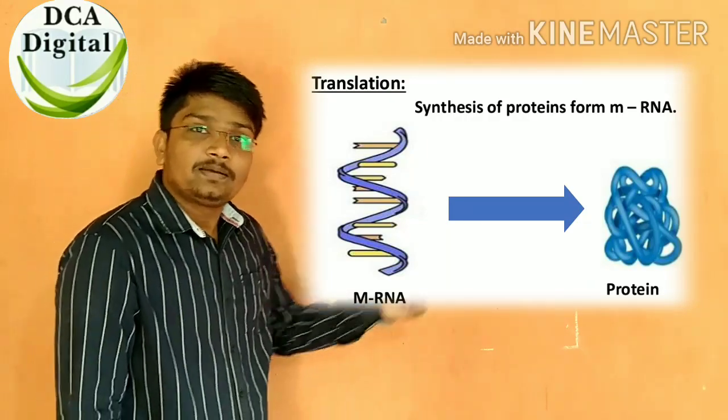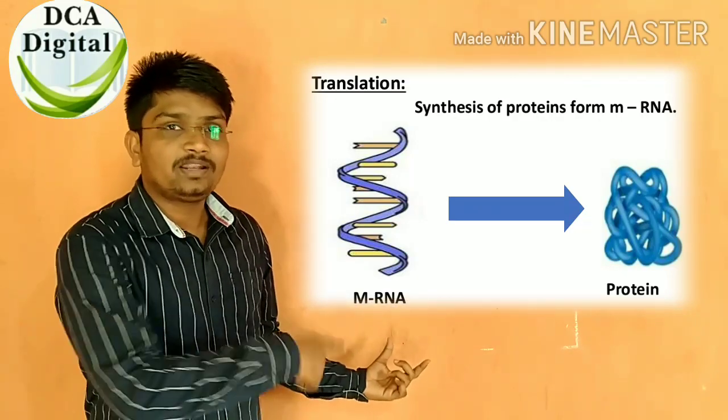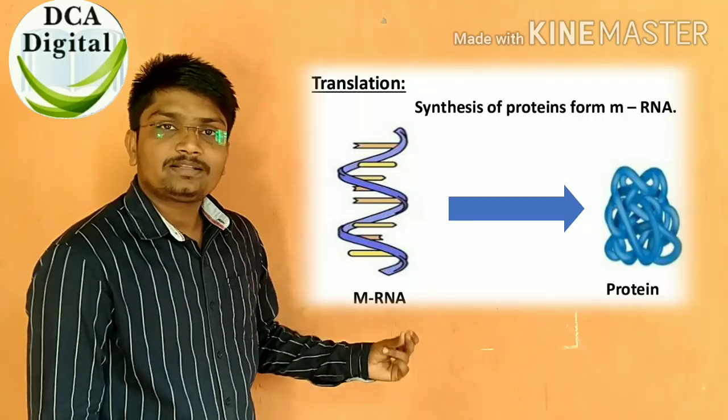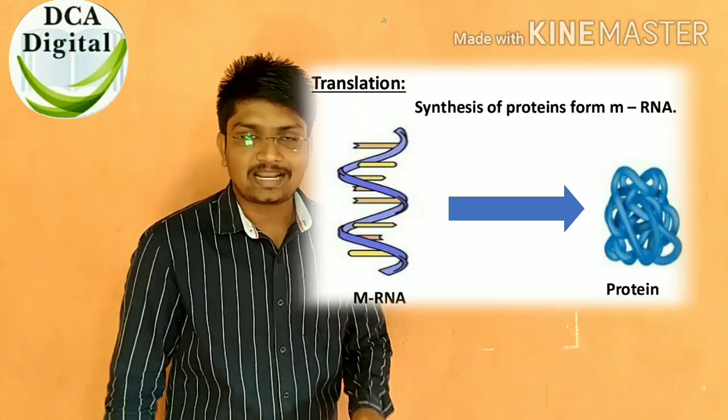क्या हो रहा है इसमें? प्रोटीन्स तैयार हो रहे हैं कहाँ से? mRNA से, और ये mRNA कहाँ तैयार हुआ है? ट्रांसक्रिप्शन में. Okay, so what happens? There is a synthesis of protein from mRNA, that is called translation.